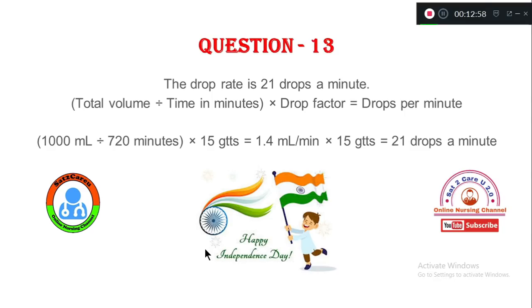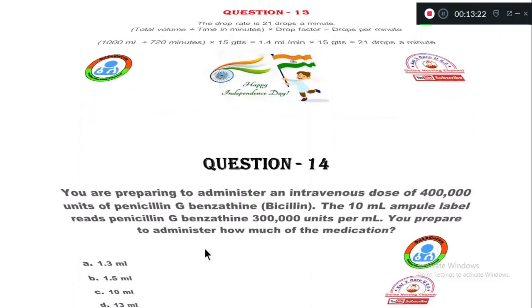The total volume divided by time in minutes. The total volume is 1000 ml, and the time in minutes, 12 hours, is 720 minutes, multiplied by the drop factor of 15 gtts, which gives the answer 21 drops per minute. Now let's see the question number 14.